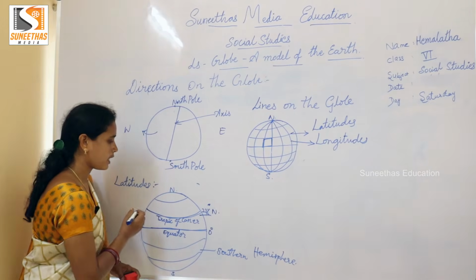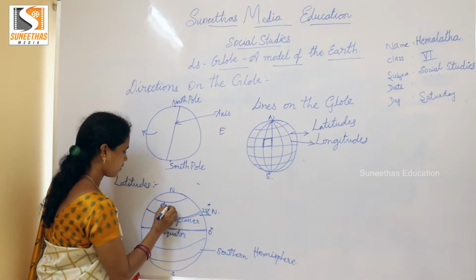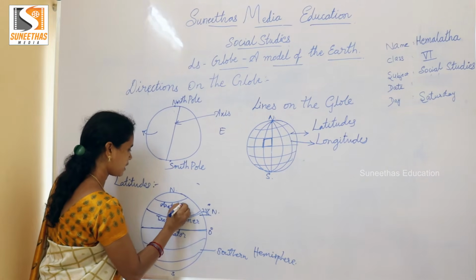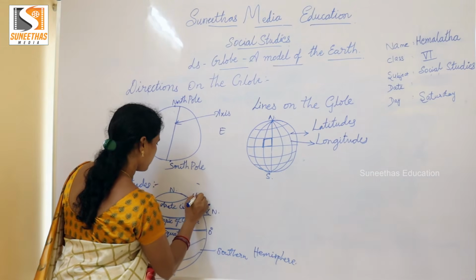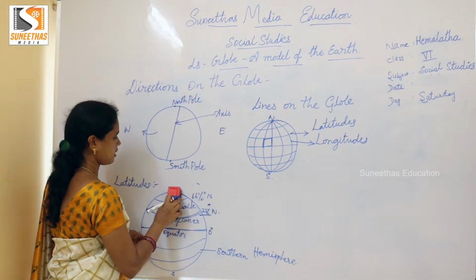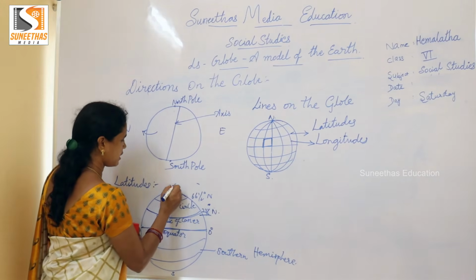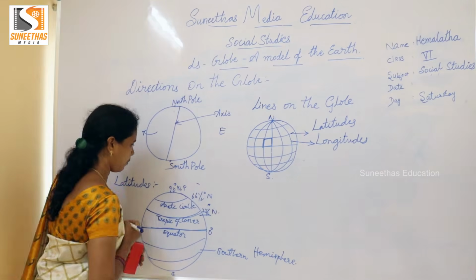The next important latitude is the Arctic Circle, which is 66.5 degree north latitude, and next is 90 degrees north, the North Pole.